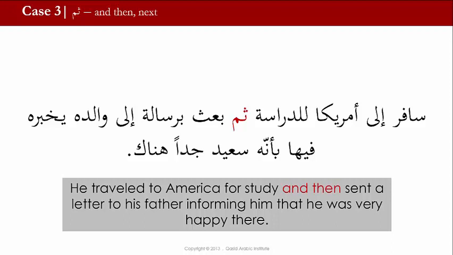So here ثم is a connector. So سافر, he traveled, ثم بعث, and then. ثم here is connecting two sentences. So before we were looking mostly at connectors connecting words. Here it is connecting sentences.